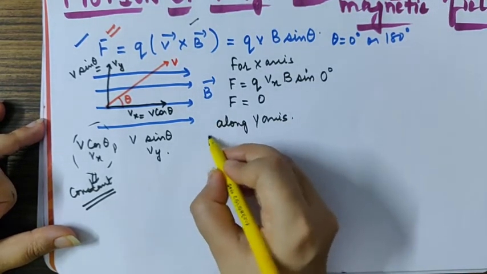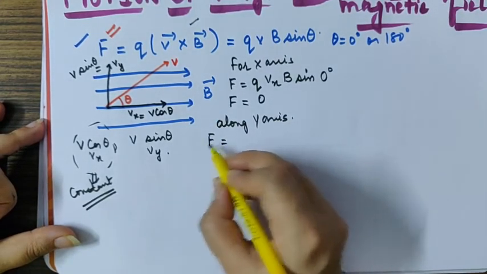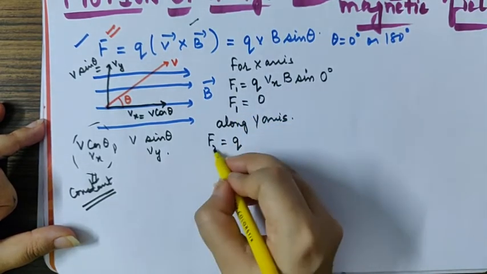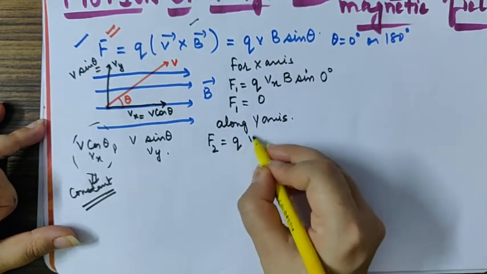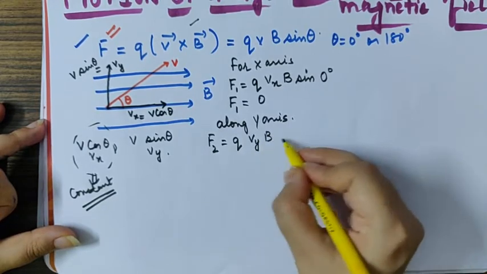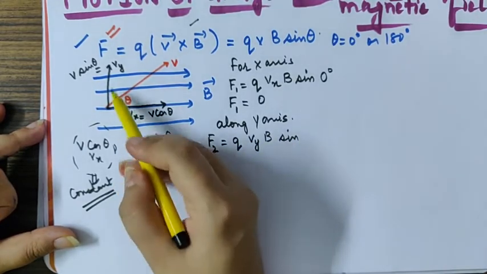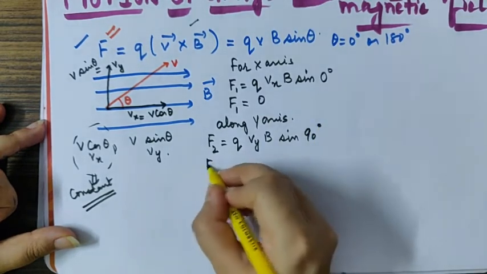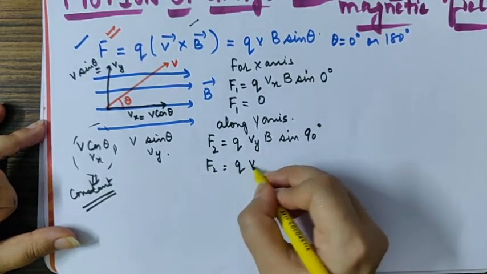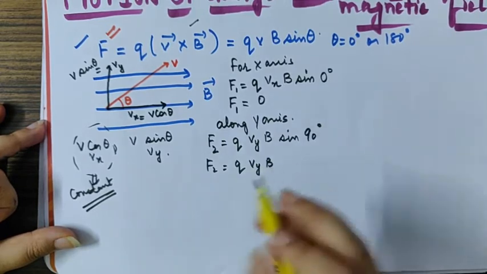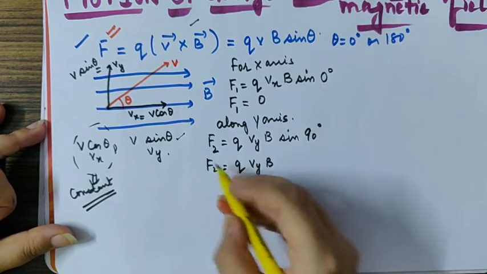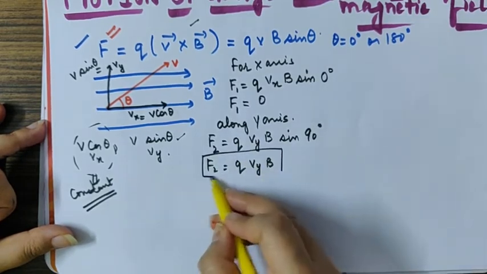Now coming along the y-axis, we must apply the same formula. So applying the formula, F2 is equal to q vy B. Then clearly you can see from the diagram, vy and B make an angle of 90 degree with each other. So F2 will be equal to q vy B. I am not writing v sine theta because it will complicate the equation. So just write the force to be q vy B.